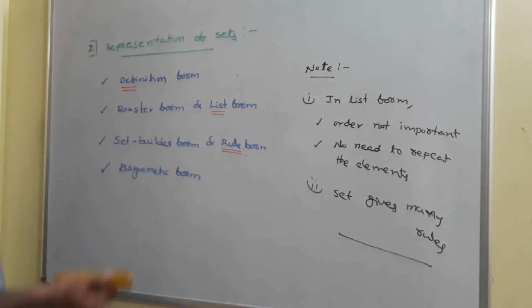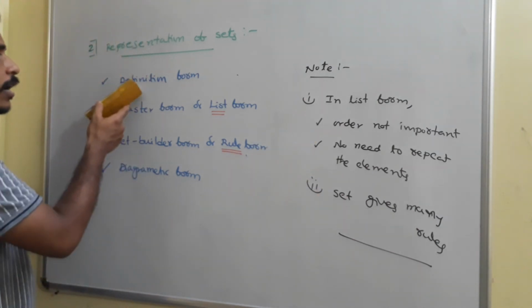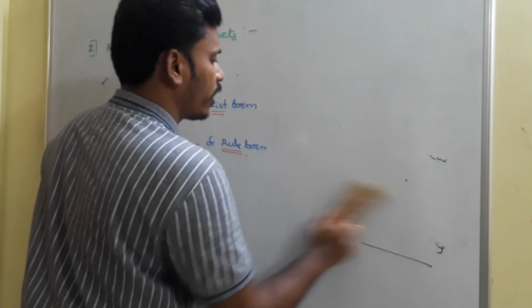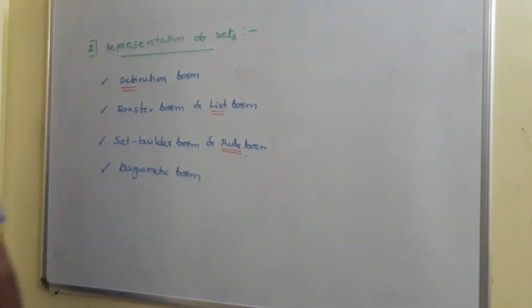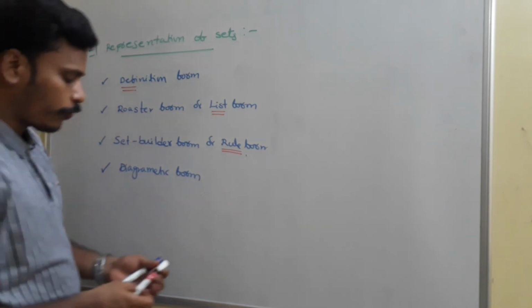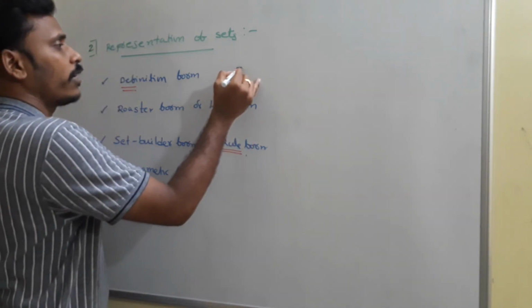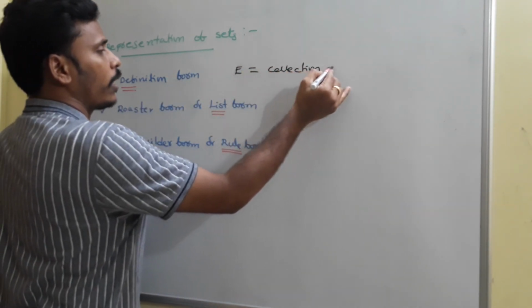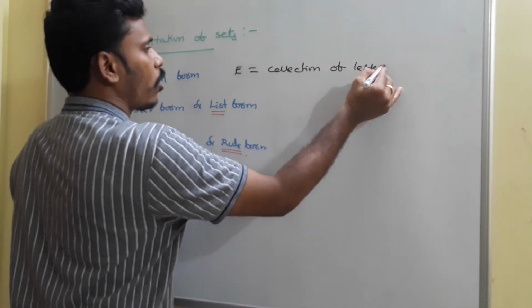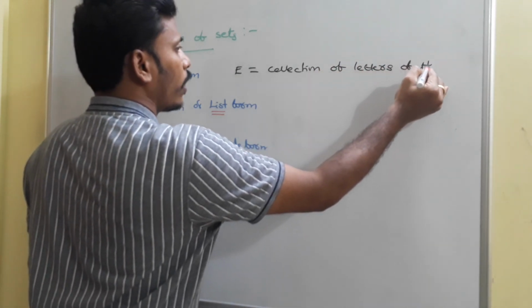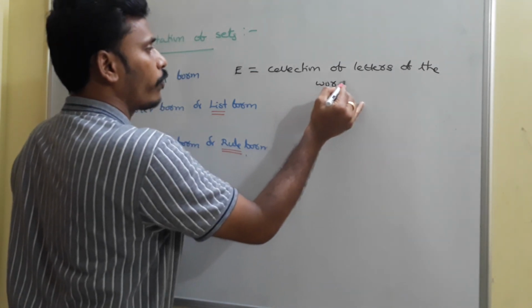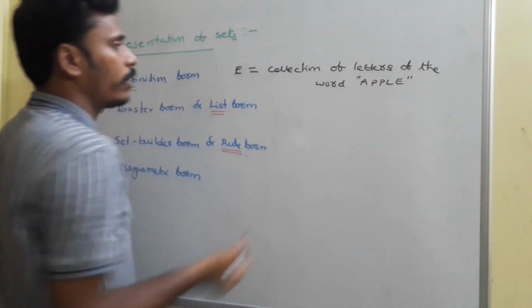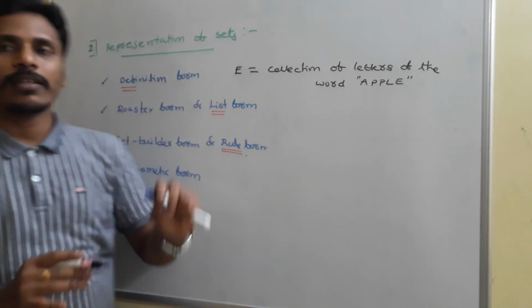I am erasing this note, and for these 4 forms, I will give you one more example. Set D was the collection of the first 4 natural numbers, and you just take set E. First of all, definition form: collection of letters of the word apple. That is my definition. So definition form is completed.